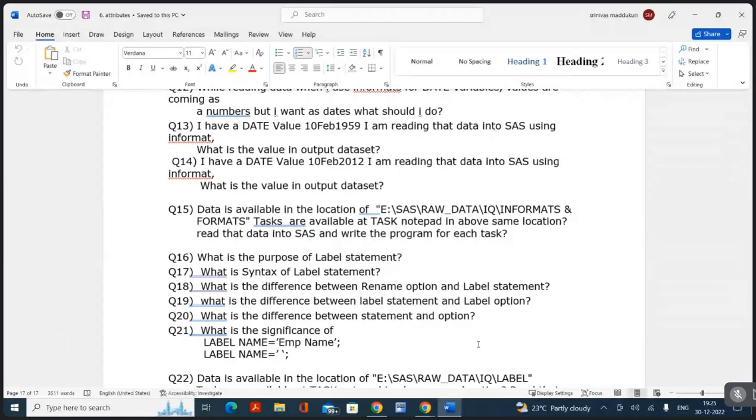Then what is the purpose of the rename option? To permanently rename the variable. The rename option will rename the variable name permanently, but the label statement will give a temporary name, just an alias. Rename is permanent.